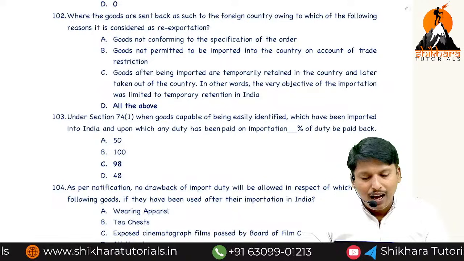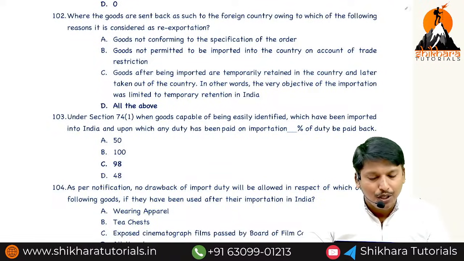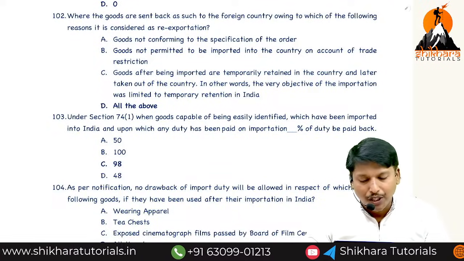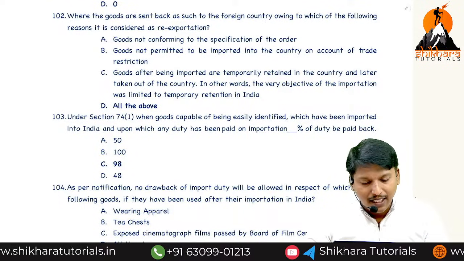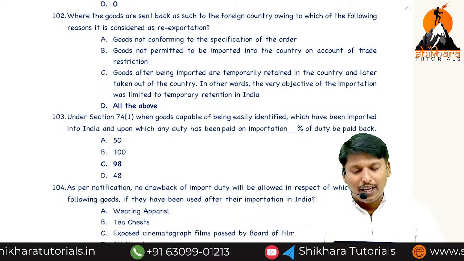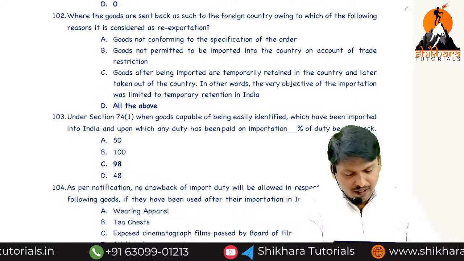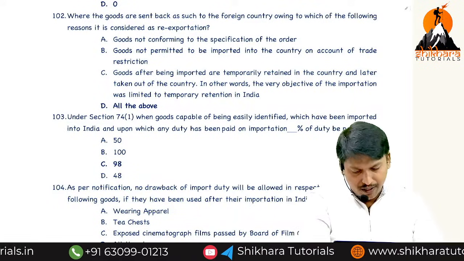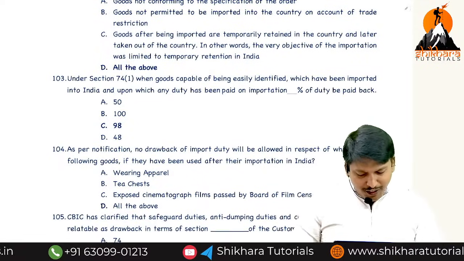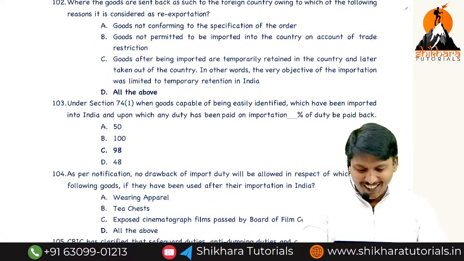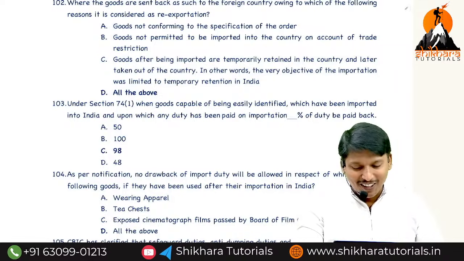Where the goods are sent back as such to a foreign country owing to the following reasons, it is considered re-exportation. This is not there for you, but they asked; it is a final range topic, we'll discuss. Duty drawback is also not there for us.